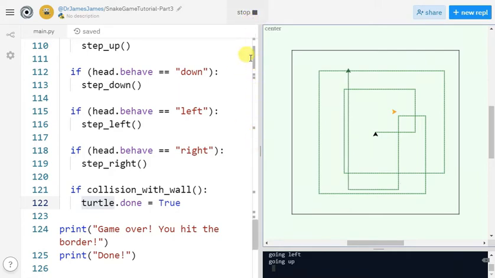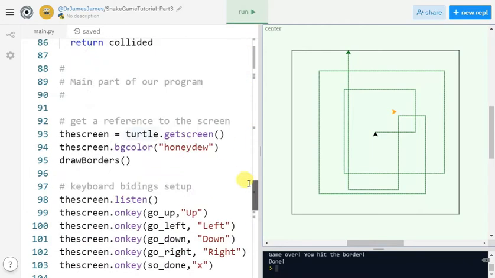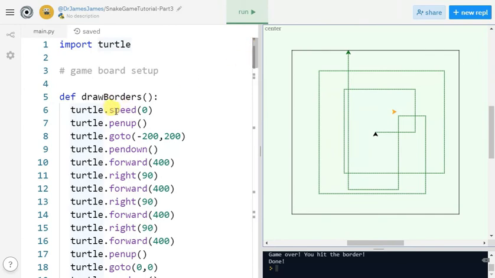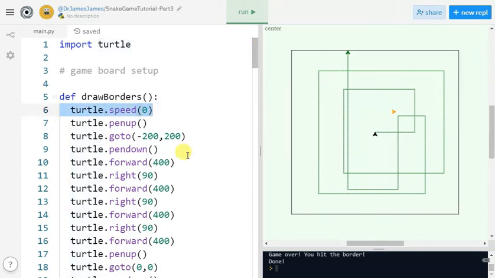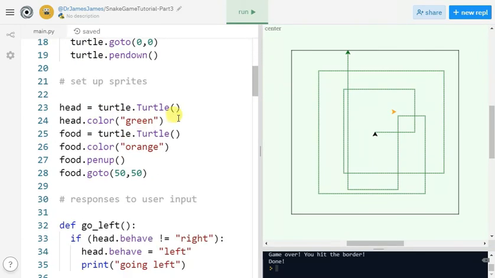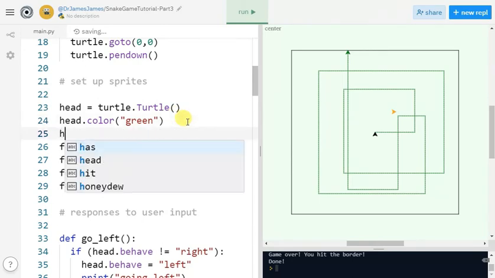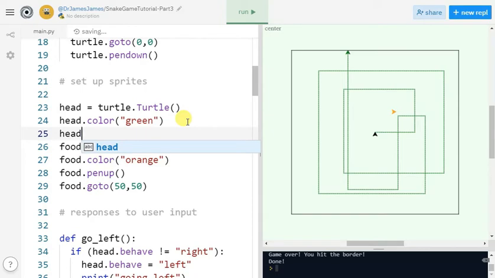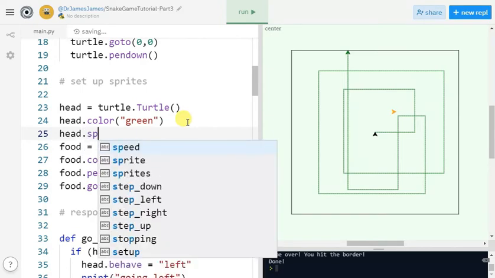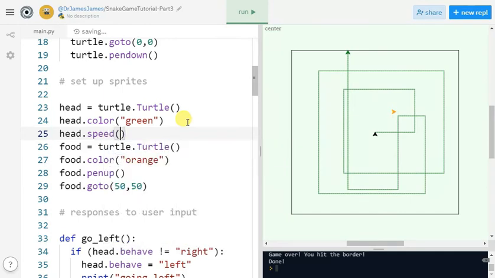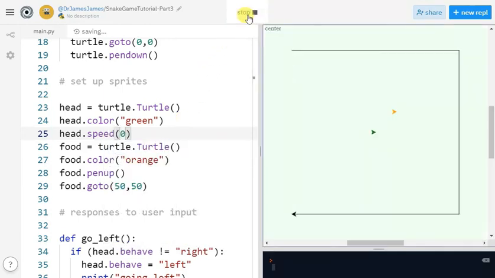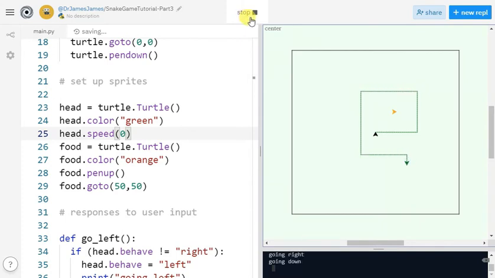It's because before we were using the generic turtle, and we set that turtle's speed here, but we never set the turtle's speed to 0 for our new head sprite. So let's do that here. Head dot speed is 0. Now we get much faster turns.